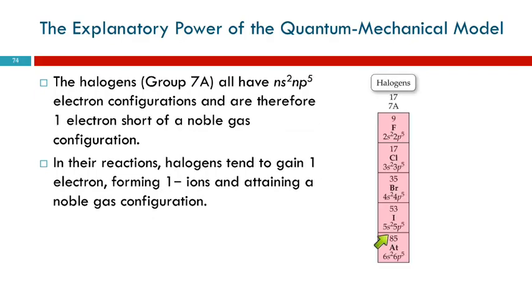The halogens, group 7A. These guys have one electron less than the noble gas next to them. Right, here's fluorine. It's got 7 valence electrons. The next one over is neon with 8 valence electrons. So fluorine doesn't want to lose an electron. Fluorine's going to gain an electron. Gains 1 electron, it becomes a -1 ion, and now it has the same electron configuration as the noble gas. So all of these halogens will do that.